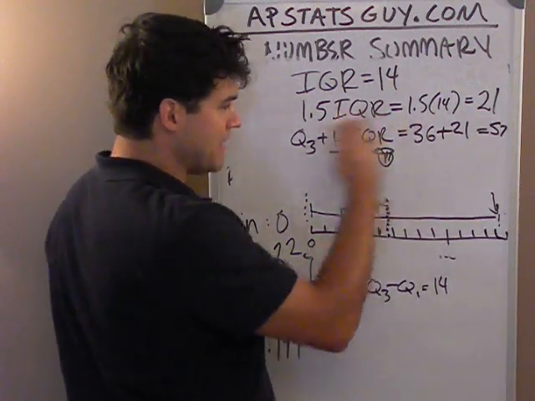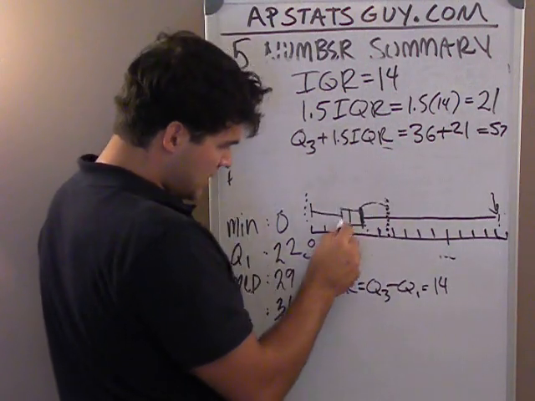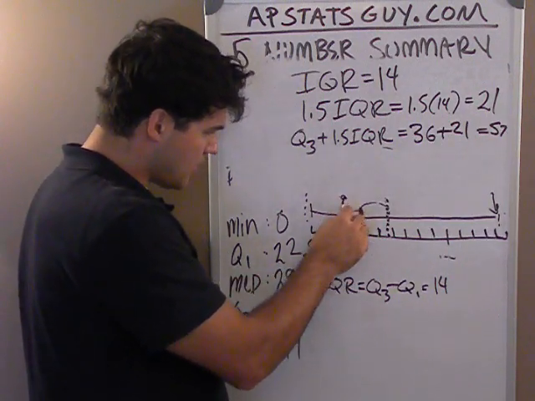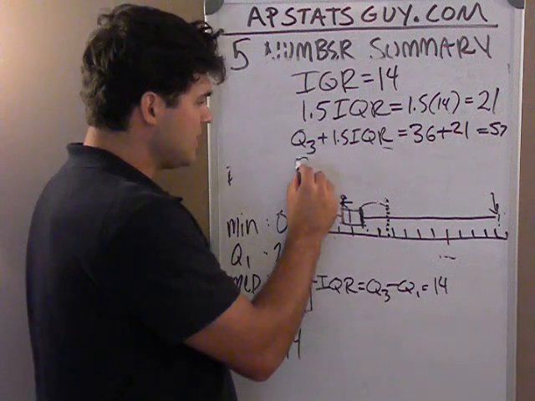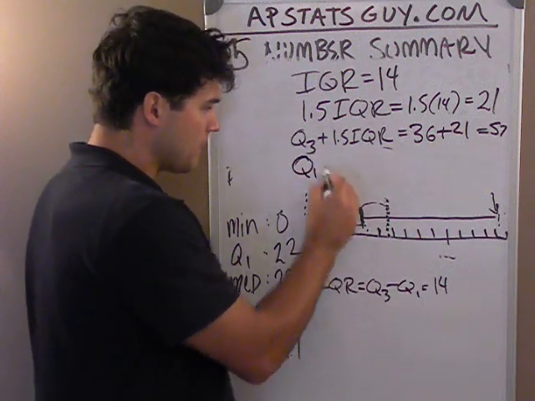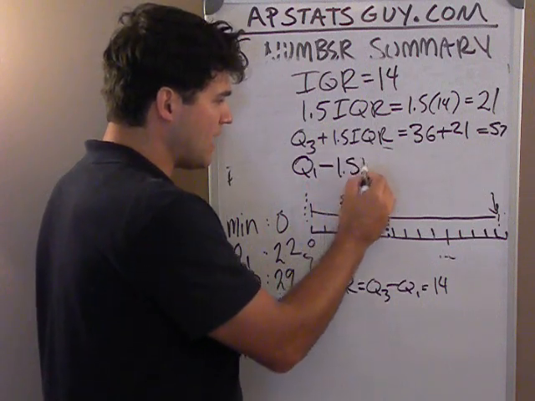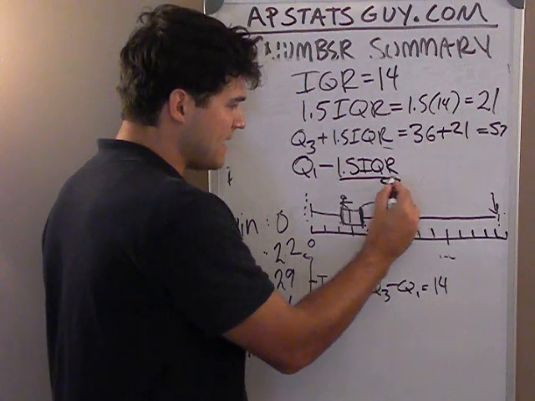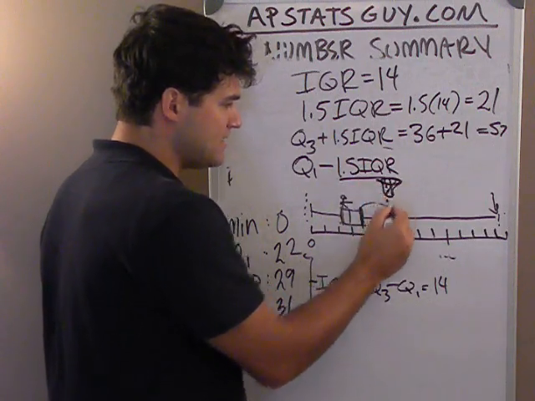Let's go find my lower fence. I'm going to stand at Q1, 22. I'm going to go down 1.5 IQRs. I'm going to reach out 1.5 IQRs. Remember, that's the length of my net. This is my data catcher.